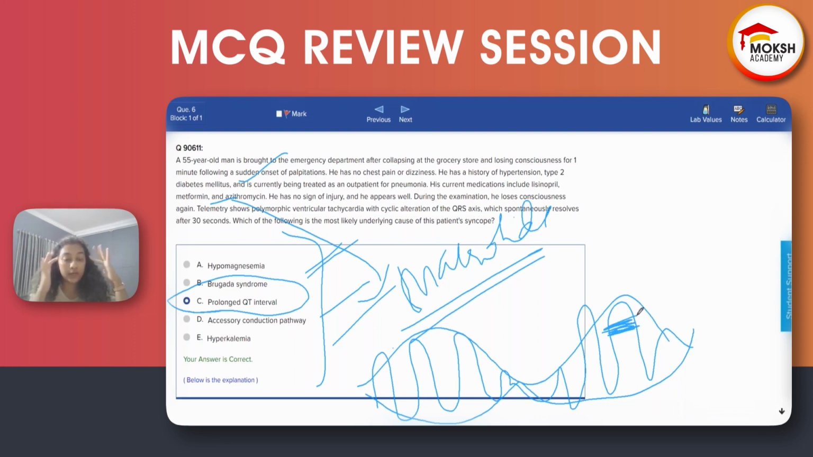What are the other drugs causing this? Class 1A antiarrhythmic drugs, then fluoroquinolones, and dofetilide. Dofetilide is a class 3 antiarrhythmic, right? Haloperidol, which is an antipsychotic. These are the important drugs causing torsades, which is a wide QRS complex condition. Okay. Now, if we go down,